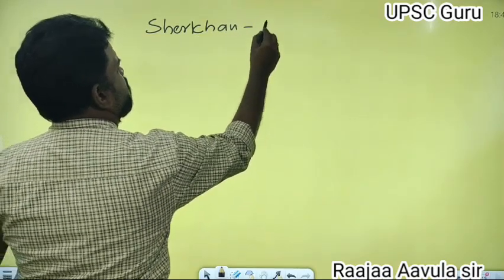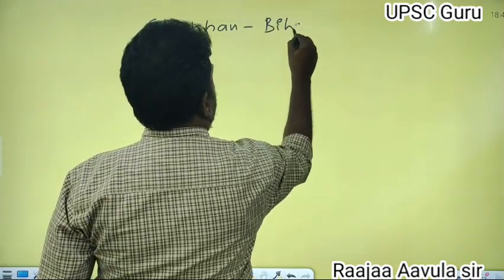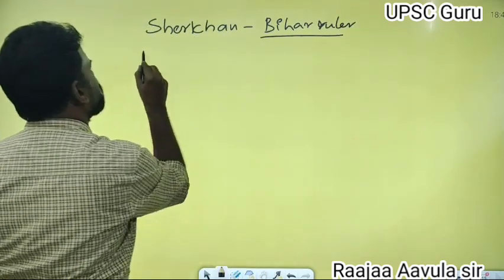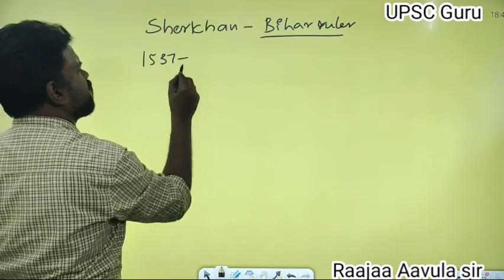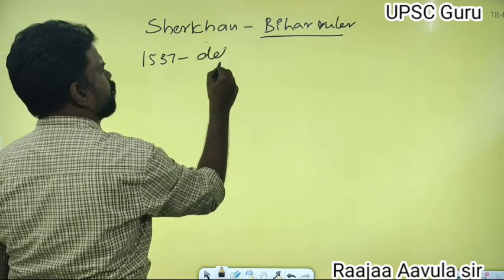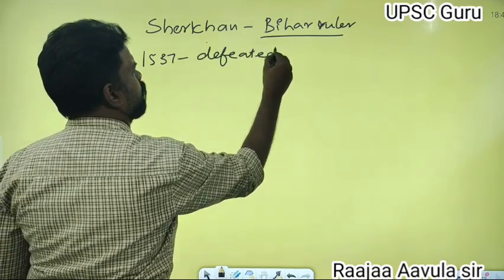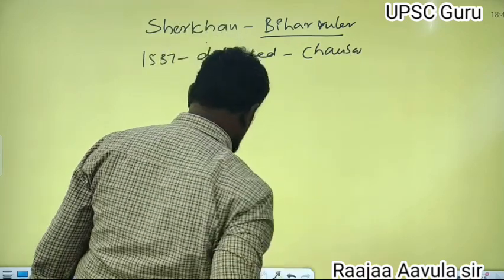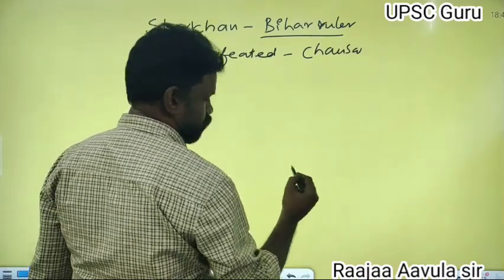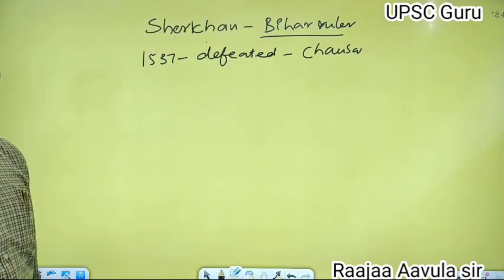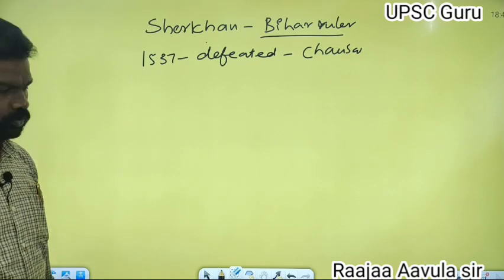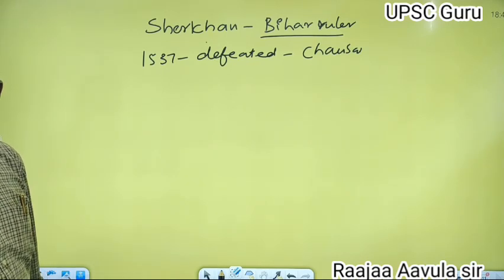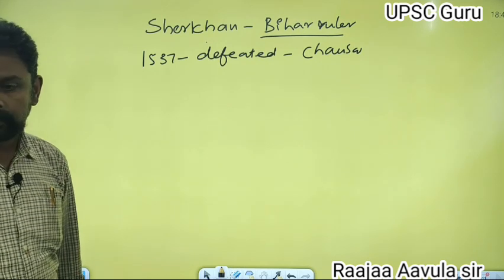Sher Khan was the Bihar ruler. In 1537, initially Sher Khan was defeated by Humayun. Humayun occupied Chausa fort and Kalinjar fort.